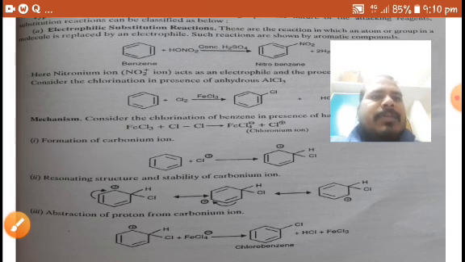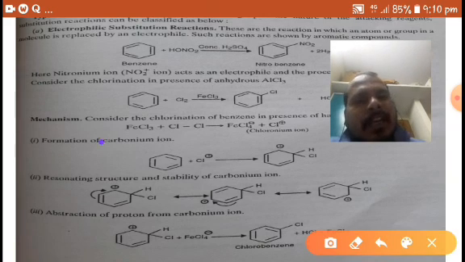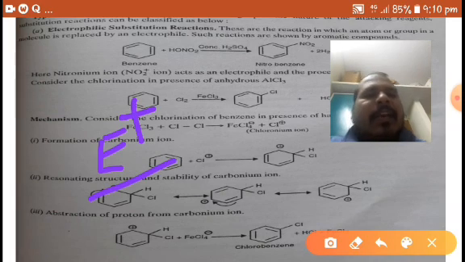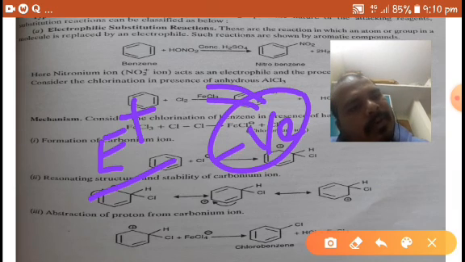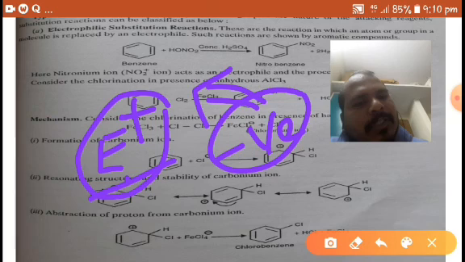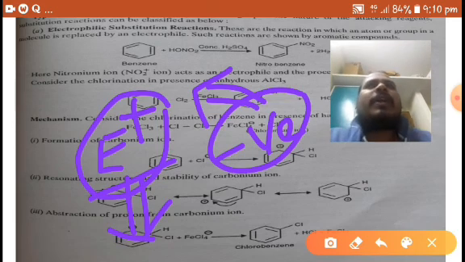In electrophilic substitution reactions, an atom or group in a molecule is replaced by an electrophile. Substitution is nothing but replacement. Replacement with an electrophile is an electrophilic substitution reaction. What are electrophiles? Electron loving species. Electrons are rich, having negative charge, so to attract electrons, it must be an electron deficient species. So electrophiles are electron deficient species.